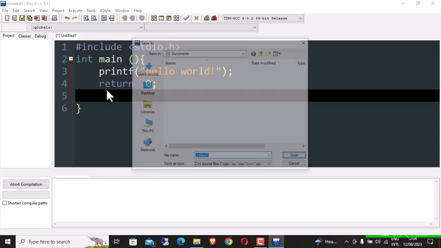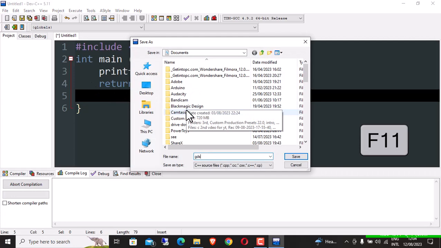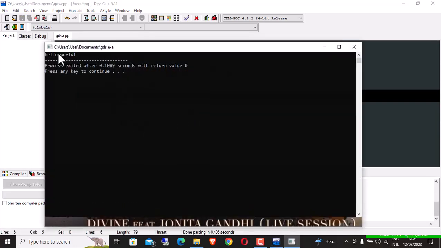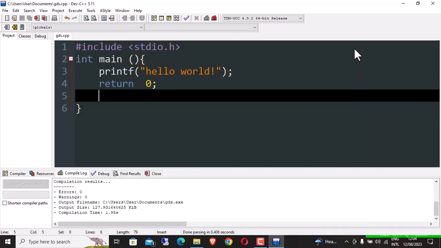Function 11, save it whatever name you want. Good. Hello world is printed. So congratulations.